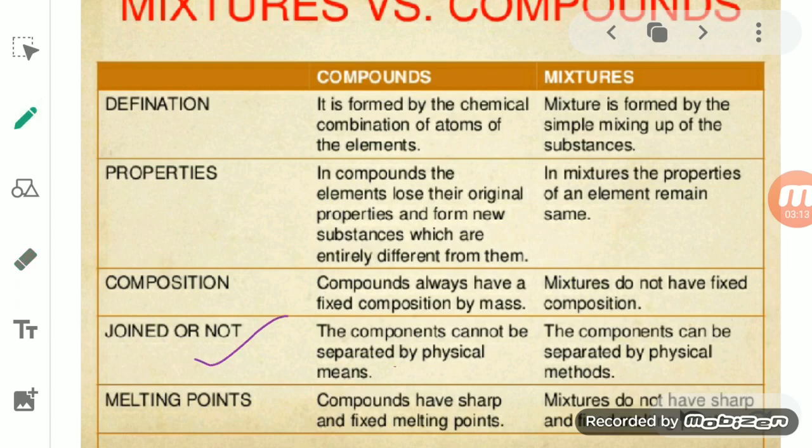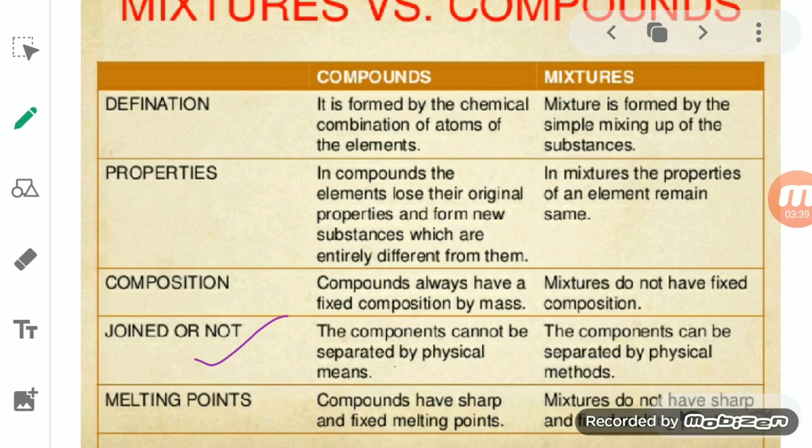Then the next one is whether the components can be separated or not. The components of a compound cannot be separated by physical means. After the formation of a compound, we cannot separate its components by any physical means, like distillation, filtration, sublimation, evaporation or magnetic separation.